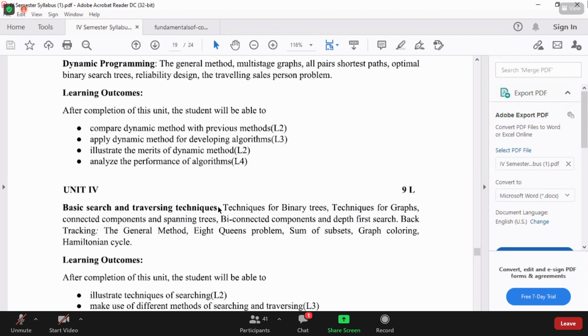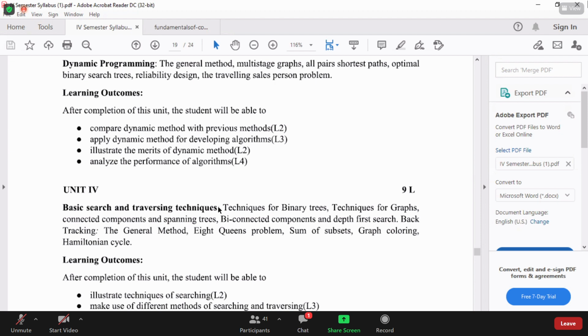Those are nothing but the traversing techniques. For graphs also we are having traversals, which is depth first search and breadth first search. These 2 things already we have seen in the laboratory session. Next, connected components and spanning trees we have to discuss. Bi-connected components also we have to discuss.